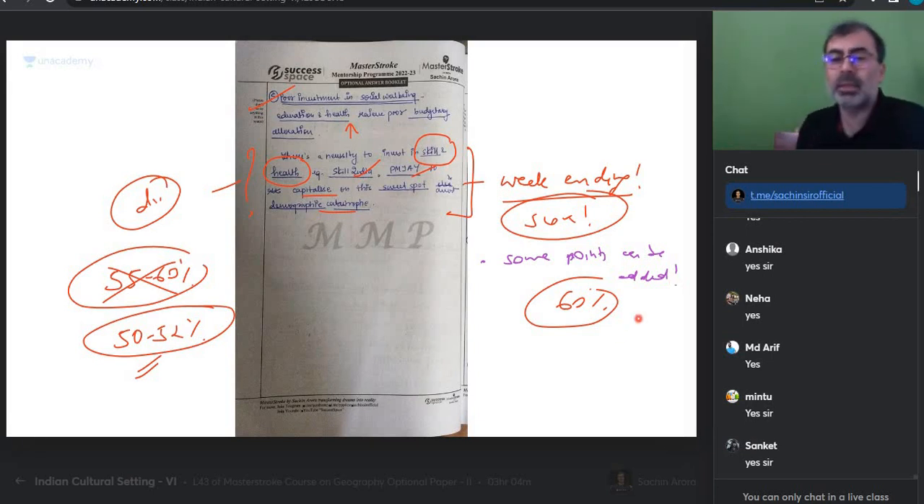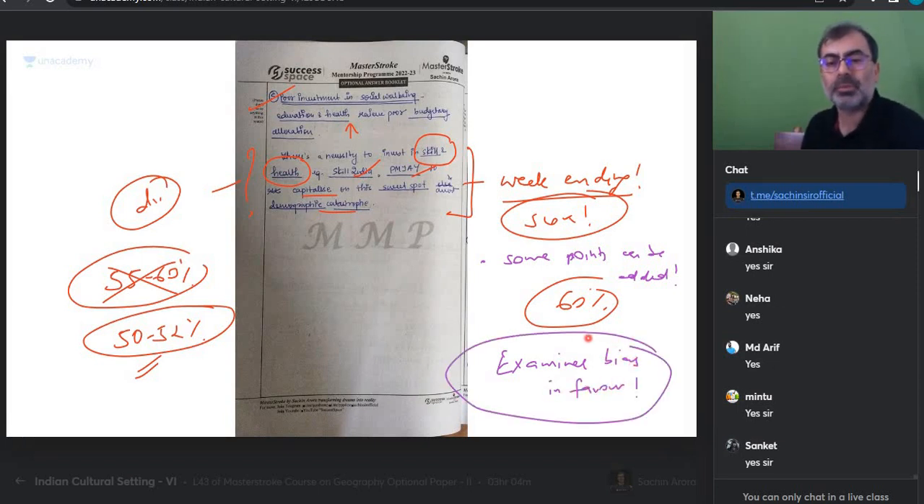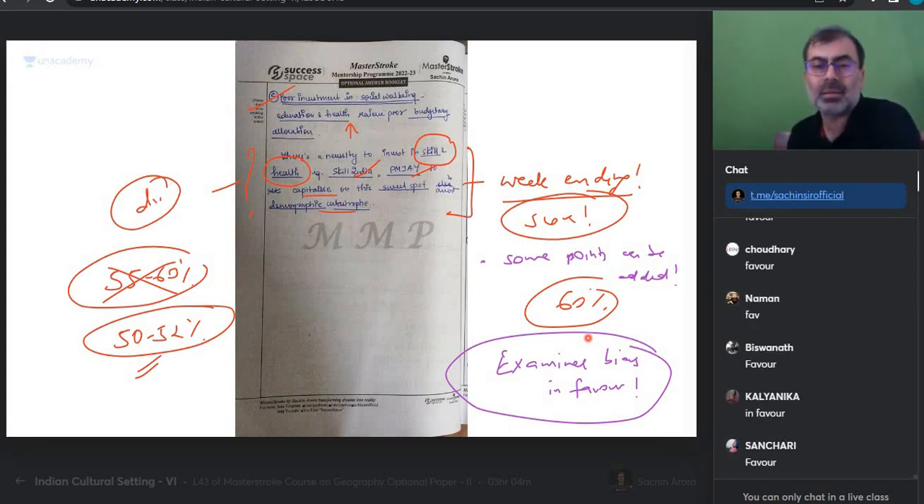Apart from 50 to 52%, does he have the examiner bias in favor, in favor or opposite? Quickly tell me. The examiner will be in favor or opposite to it? Everyone, you can take a call. You are the examiner, no? Do you like this answer? That's why I showed you your fellow batchmates' answers. Get it? So let's look at the next question.